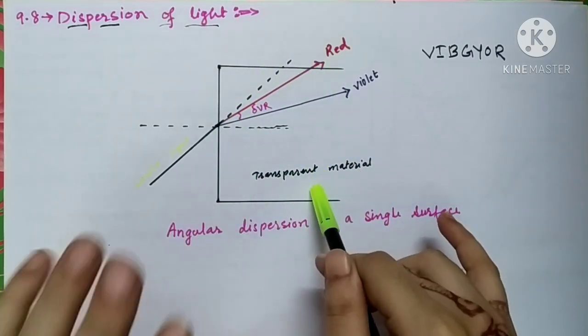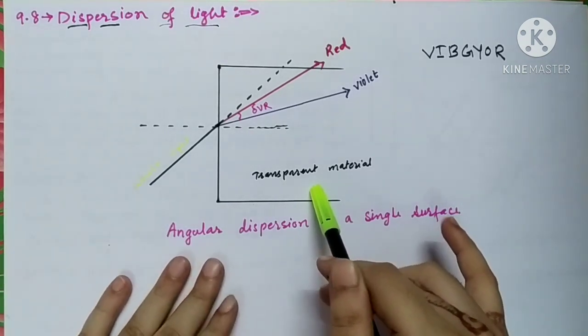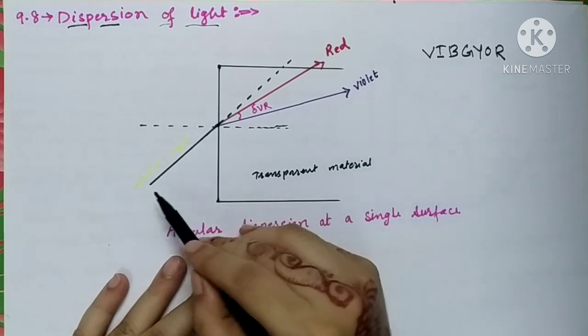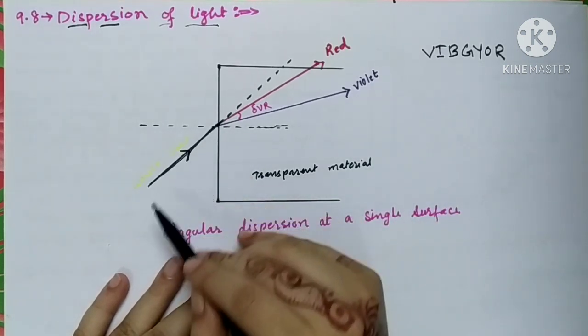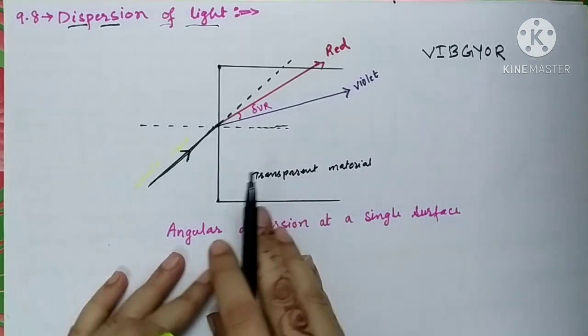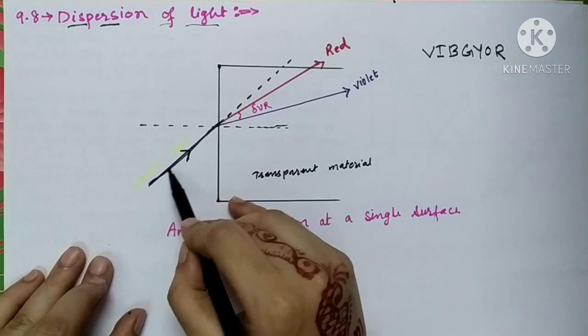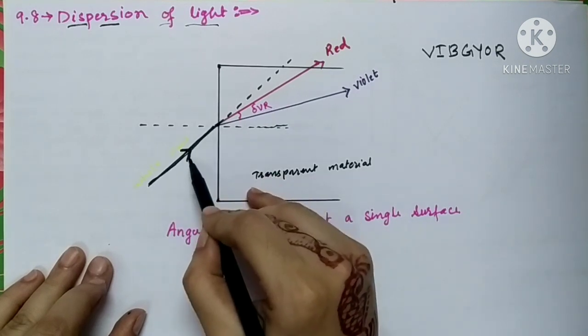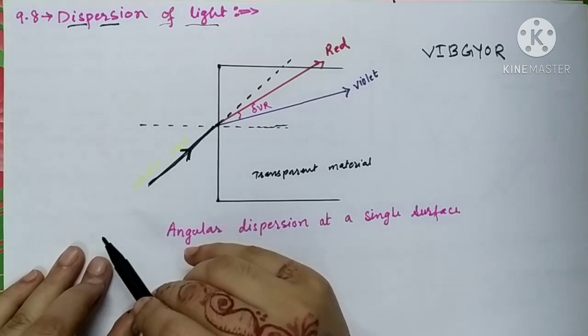It is transparent. You all know that it is transparent, and here we have taken a white light. I cannot show it with a white color because the white color will overlap with the background, so here I have shown this white beam of light with a black color. So this is our white light.